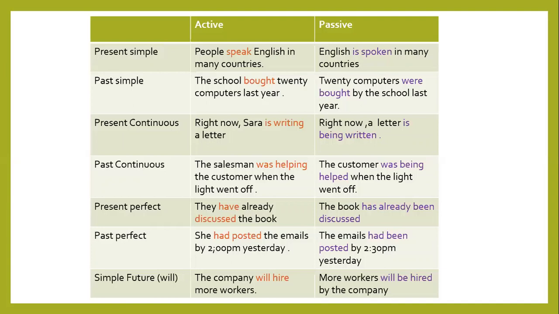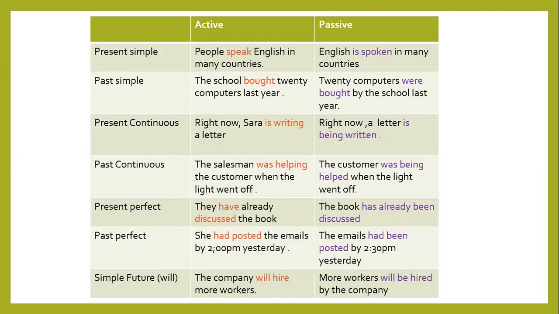Have discussed in the active voice should be changed in the passive voice into either have or has been with the past participle. Since it is the book, singular, the suitable form here is has. With words like already or just between the two parts of the verb, you simply copy them as they are. This is why we say has already been discussed.